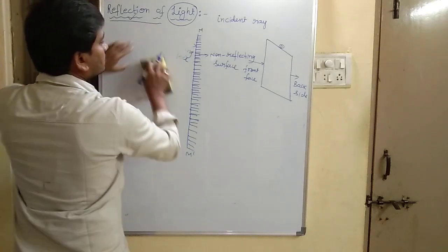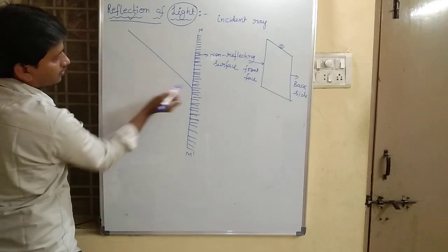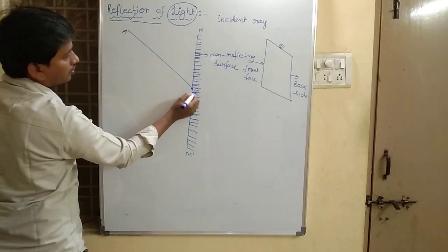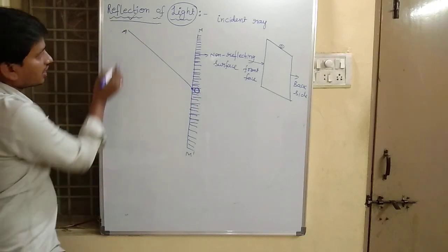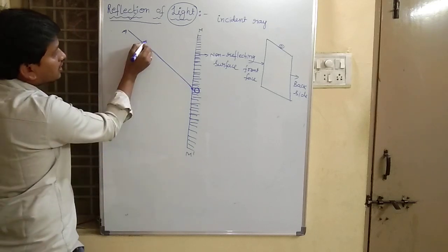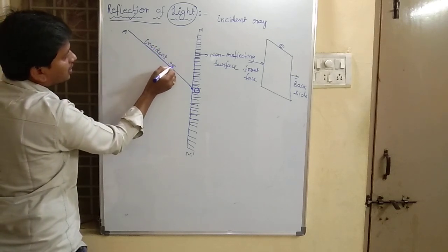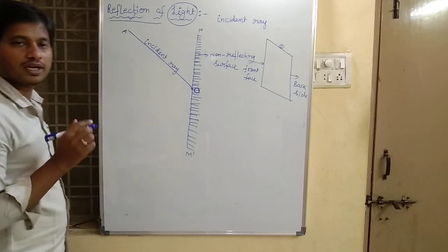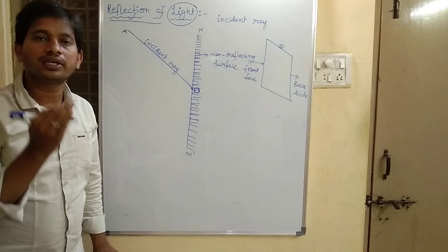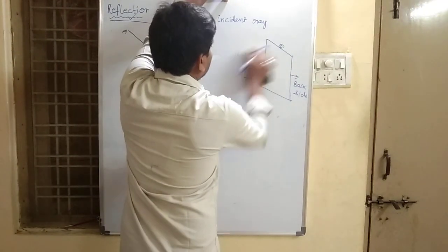Suppose this is our ray of light, ray A O. A ray of light which falls on the mirror surface is called the incident ray.